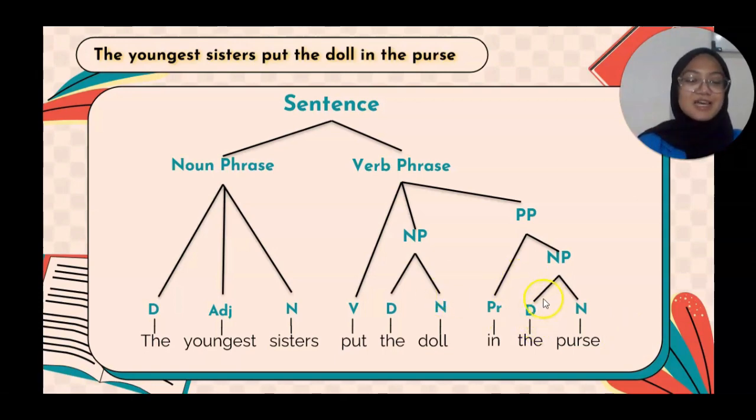And the last is the noun phrase. For the noun phrase in here, it consists of "the" as a determiner and "purse" as a noun. So if we combine "the purse" together, it becomes a noun phrase because it consists of a determiner and a noun.